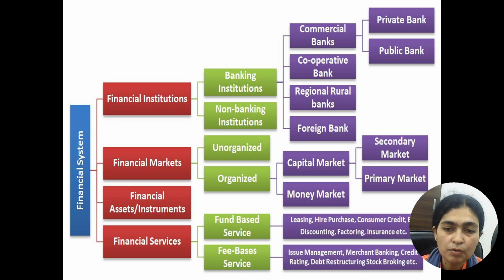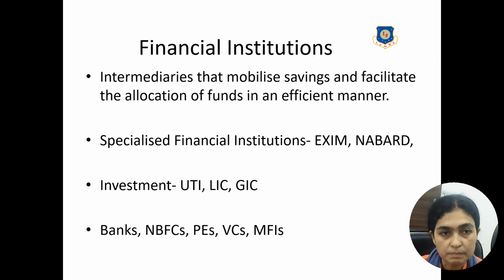So these are the 4 major things that we'll be studying module wise in the coming videos. So right now I'm just giving the brief, that is what do you mean by institution, what do you mean by market, what do you mean by services, and what do you mean by instrument. So starting with the financial institutions. Financial institutions are basically intermediaries which will mobilize savings and facilitate the allocation of funds in different parts of society in an efficient manner.